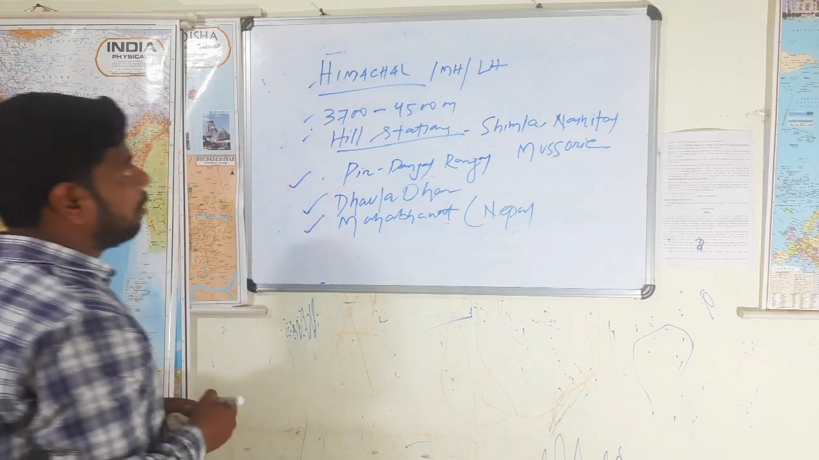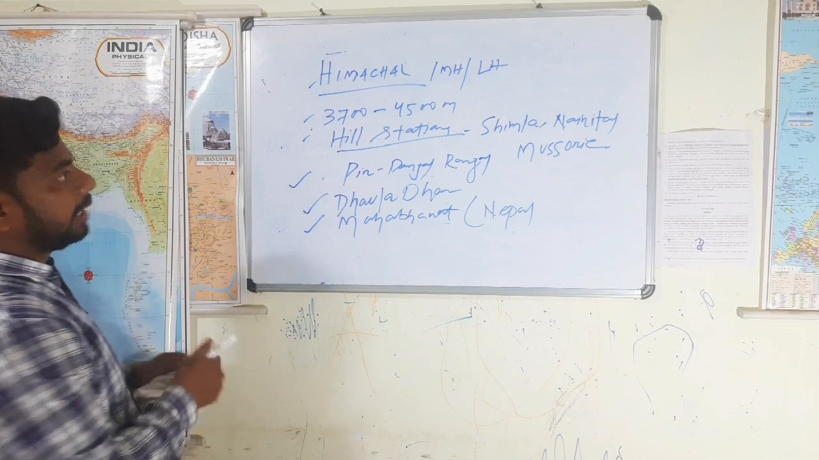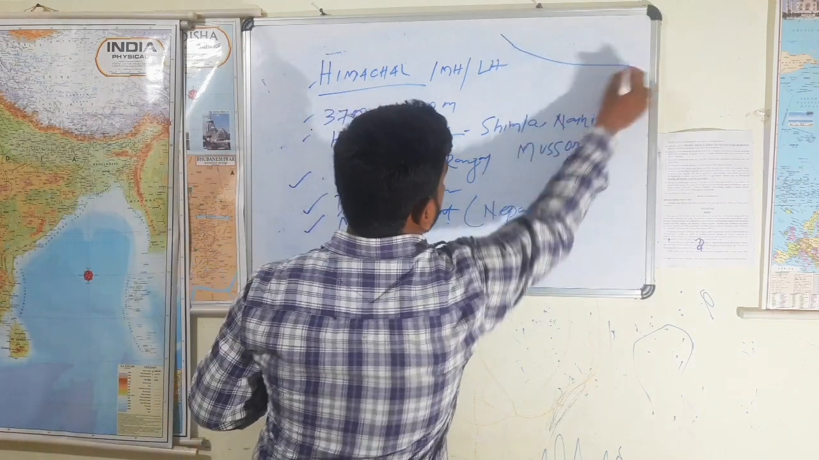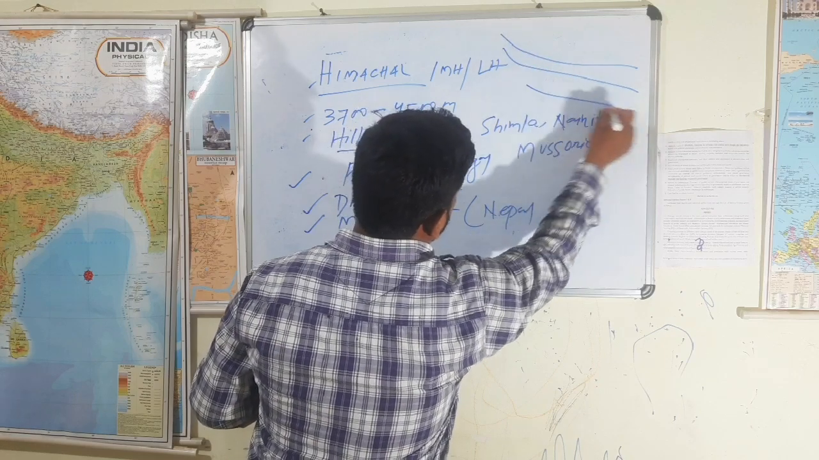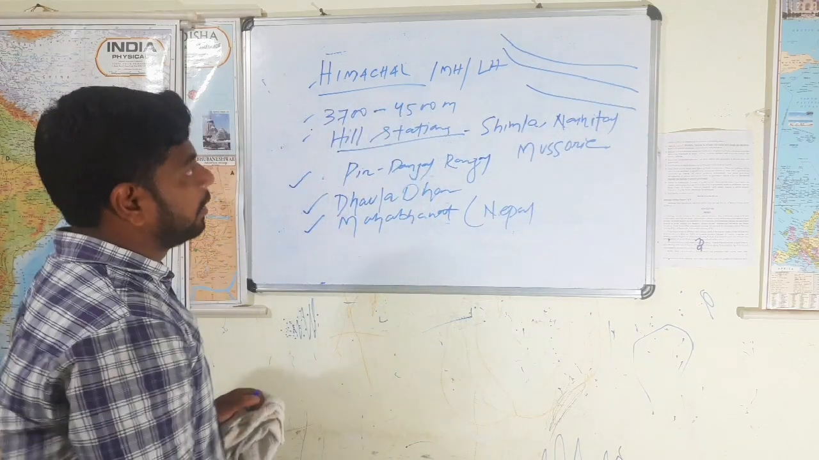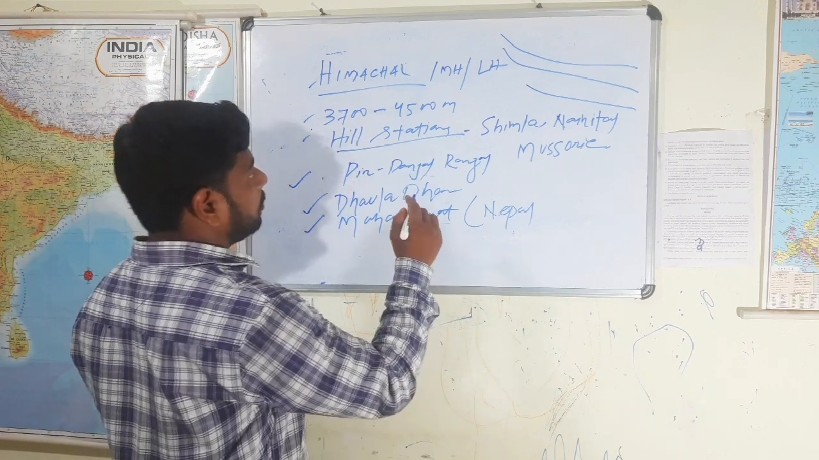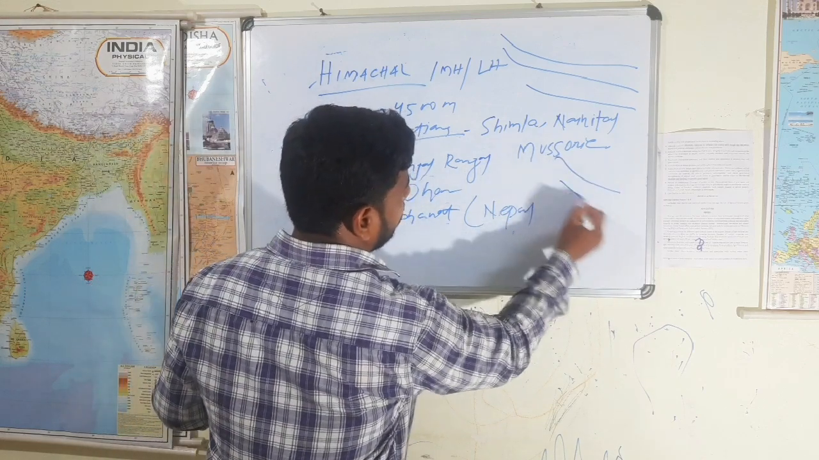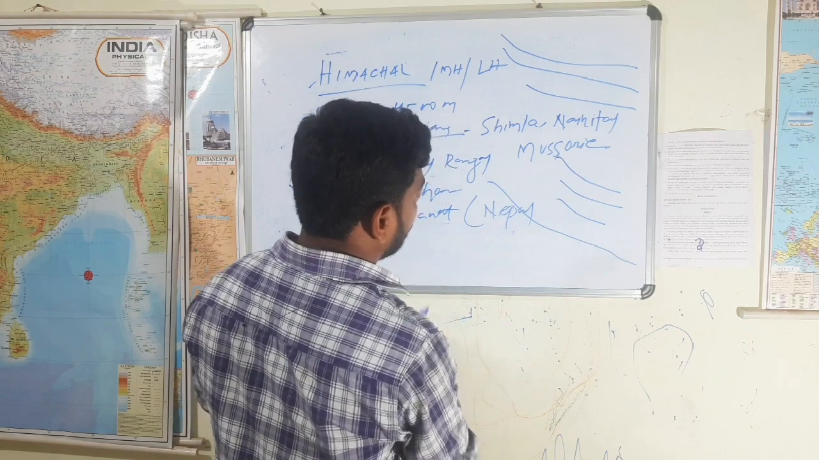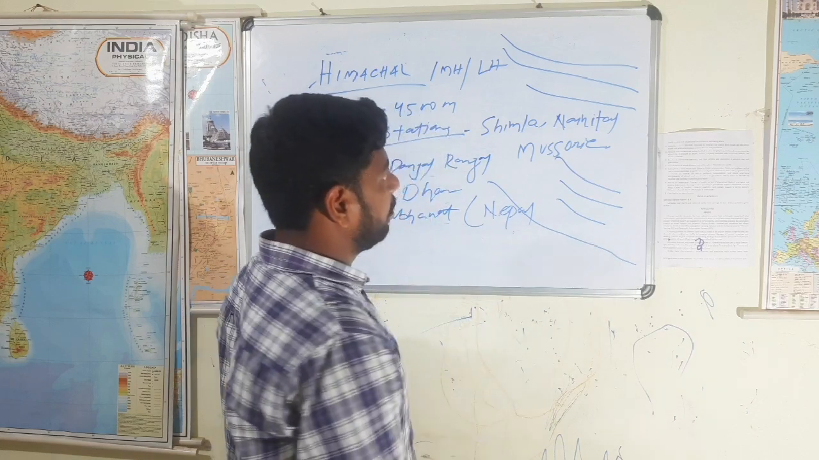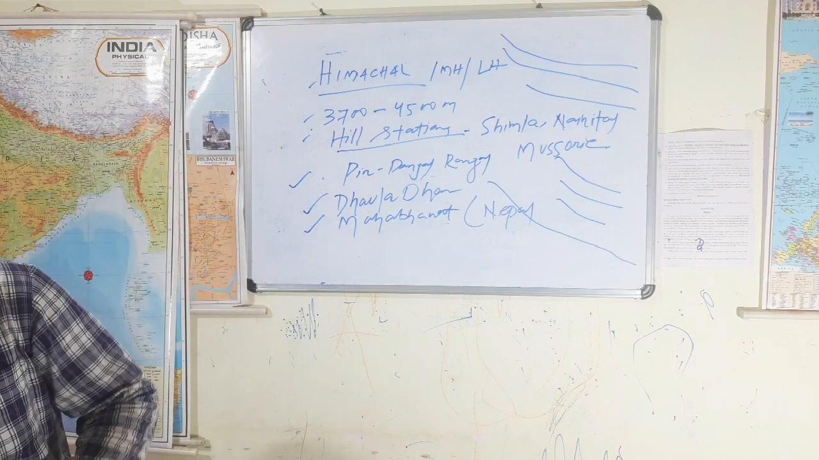All these are parallel ranges I told now. Syntaxial shape I told: Himadri, Himachal, Shiwalik. Another one: Karakoram, Ladakh, Zaskar. Here the Pir Panjal range goes from Jammu and Kashmir to Himachal Pradesh. Fine.